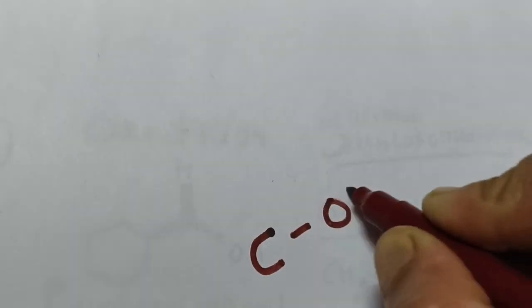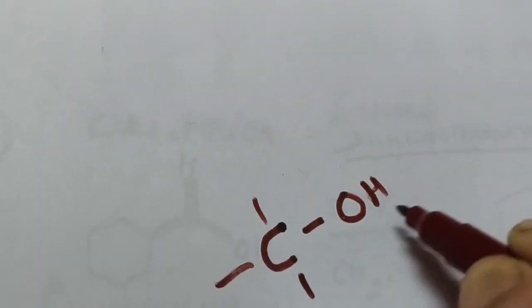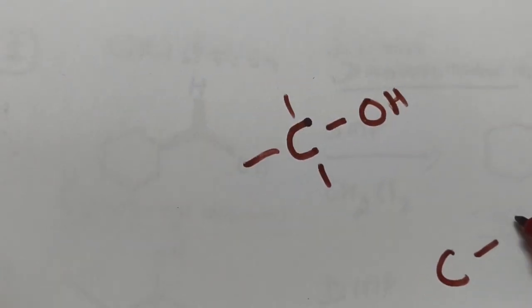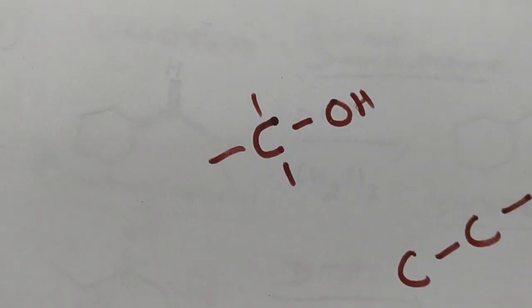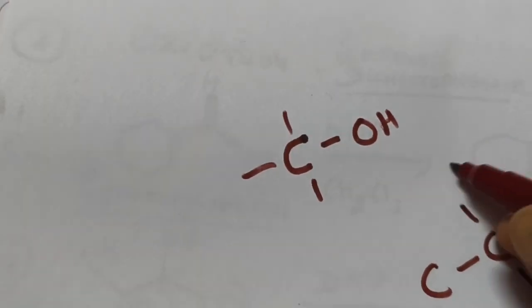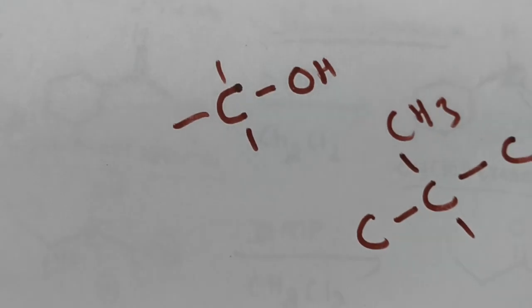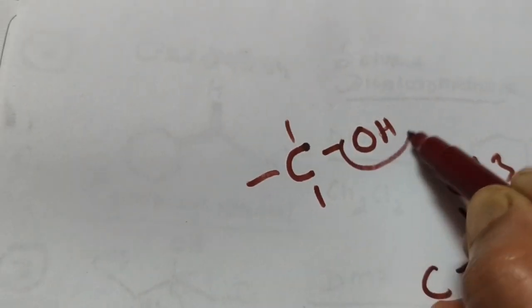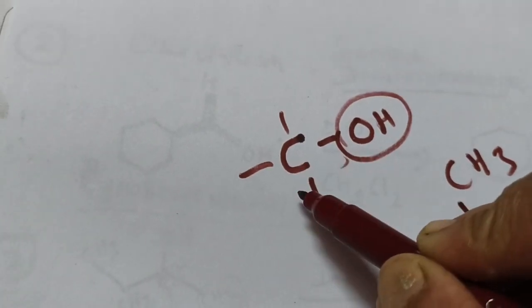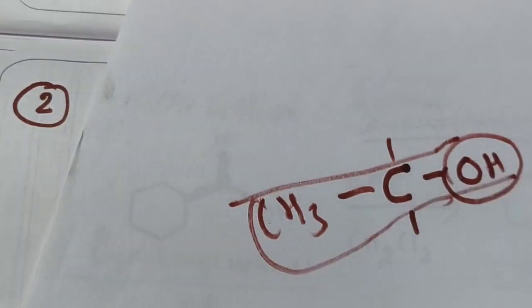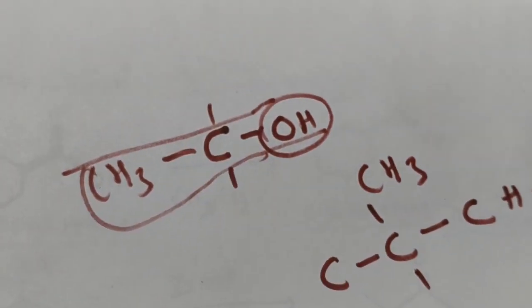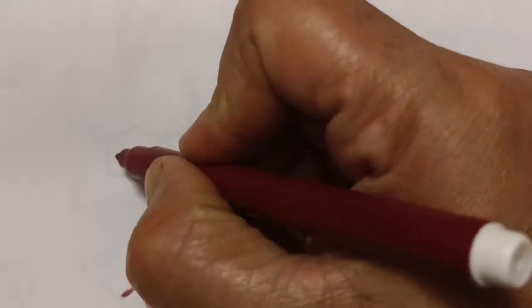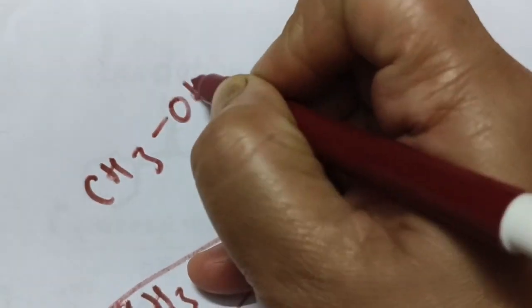We know that if this is a single carbon and the alcohol is attached, this is termed as primary. And suppose we are having such groups attached, suppose this is 2, if one OH group is attached directly to the carbon, this is a primary alcohol, right? It can also be CH3CH2OH. So this is also primary. And if it is methyl alcohol, it is also a primary alcohol.